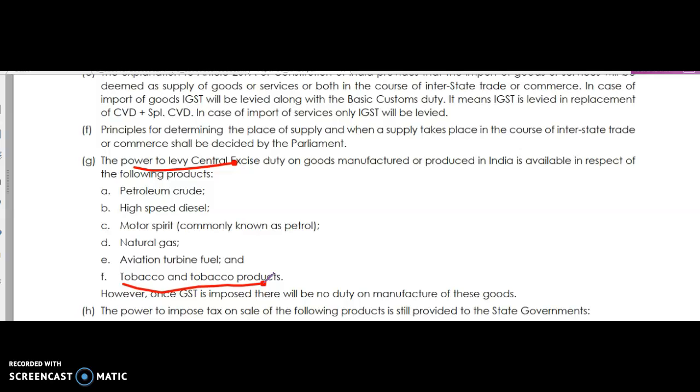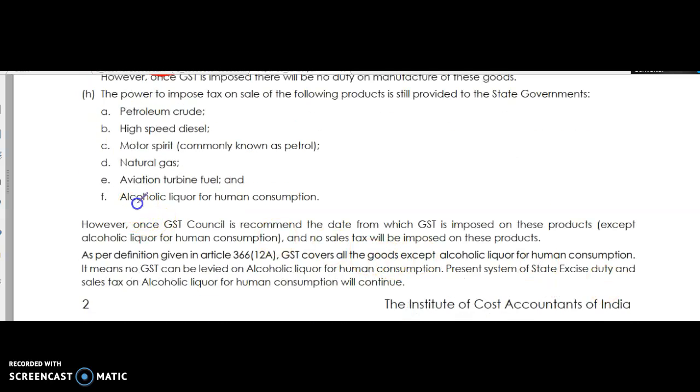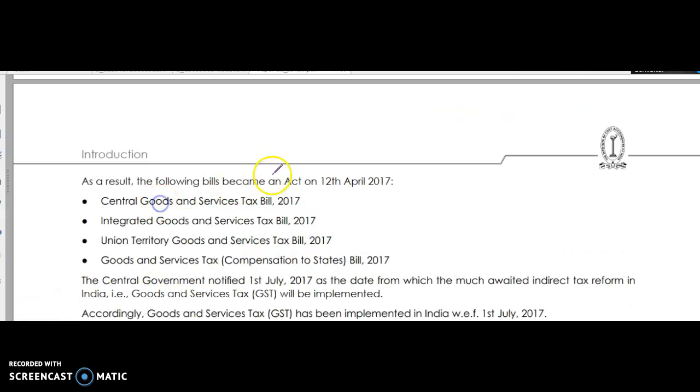For these, the central excise duty is still levied. In total we have to remember 8 products: alcoholic liquor for human consumption, then PHMNCT, and ice creams and edible ice creams. For alcoholic liquor for human consumption, the states levy the taxes.